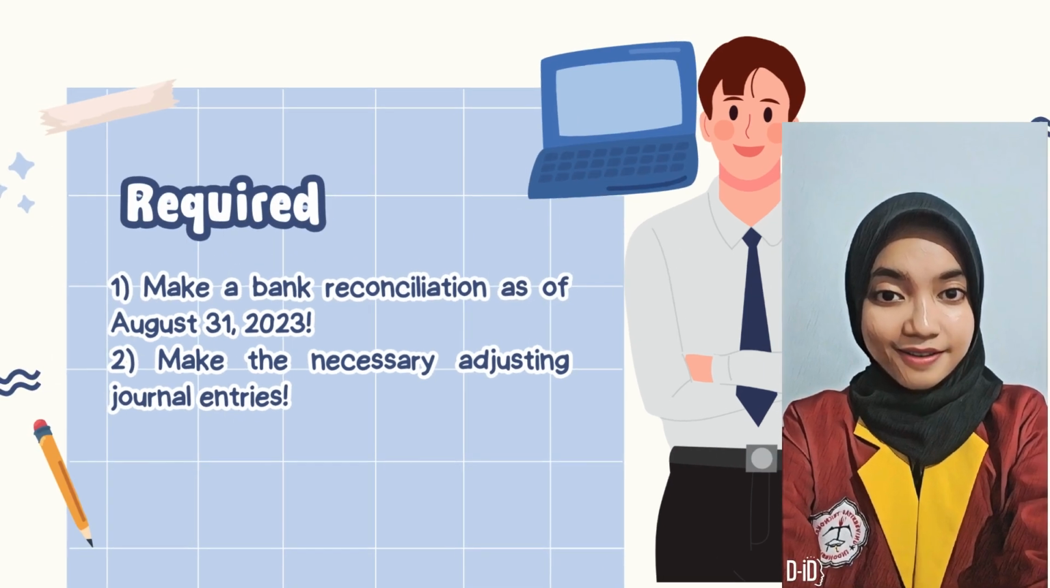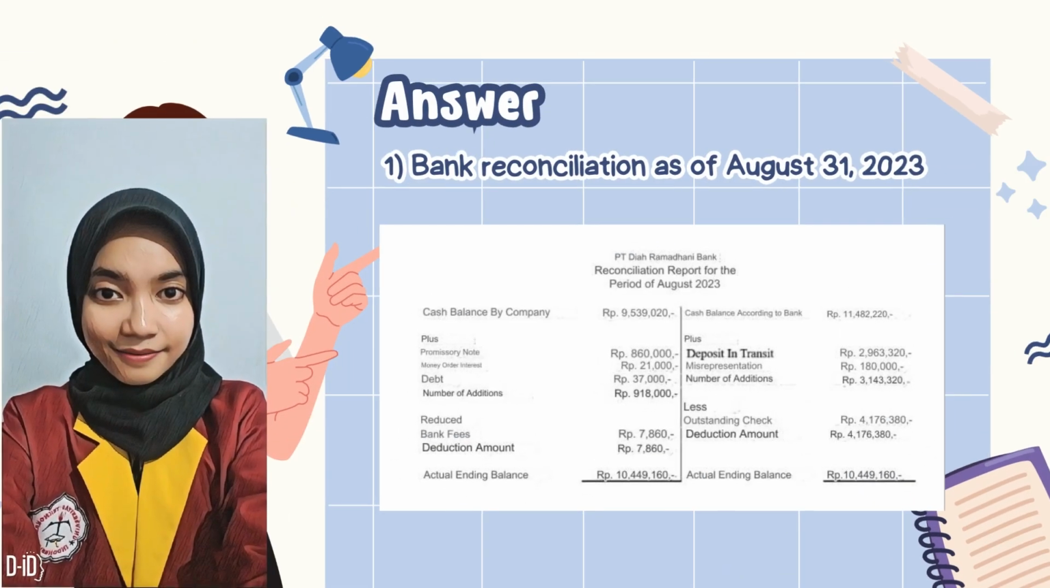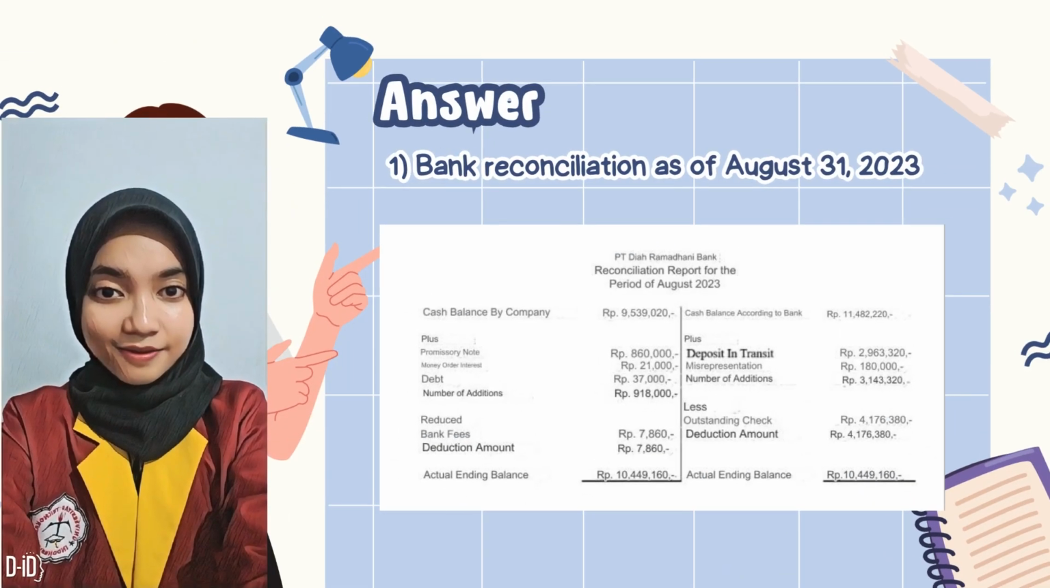Required. 1. Make a bank reconciliation as of August 31, 2023. 2. Make the necessary adjusting journal entries. Answer. 1. Bank reconciliation as of August 31, 2023. PT Diah Ramadhani's bank reconciliation for August 2023 aims to match the cash balance between the company's records and the bank's records. Initially, the cash balance according to the company was recorded at IDR 9,539,020, while the cash balance according to the bank was greater at IDR